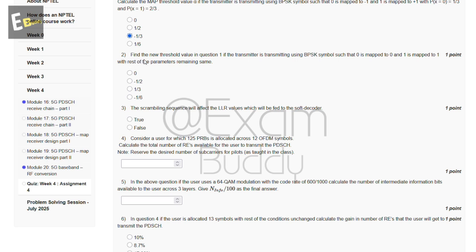Now the second question is: find the new threshold value in question first, if the transmitter is transmitting using BPSK symbol such that 0 is mapped to 0 and 1 is mapped to 1, with the rest of the parameters remaining the same. So these are the options, and the answer of our second question is A, 0.